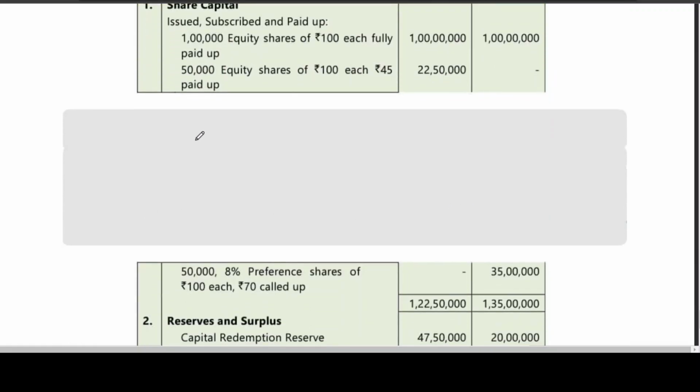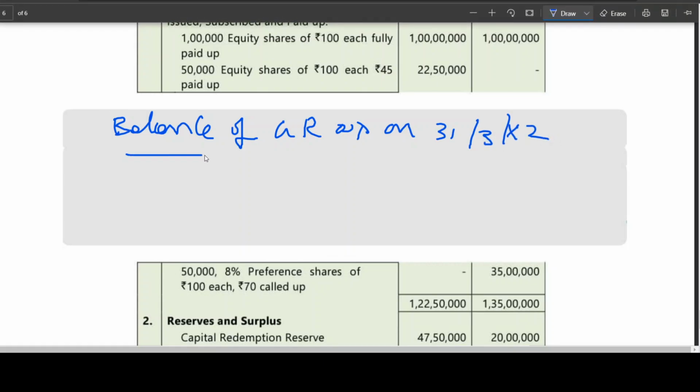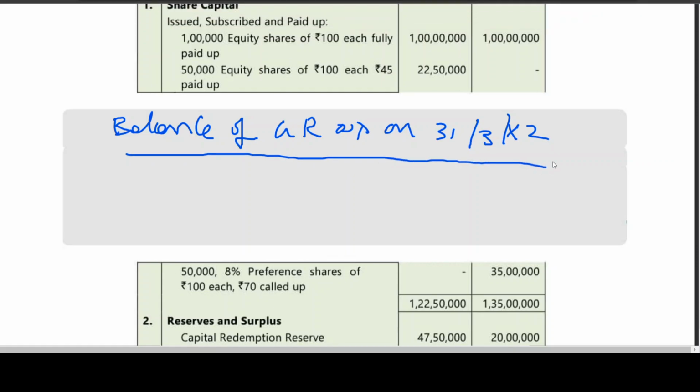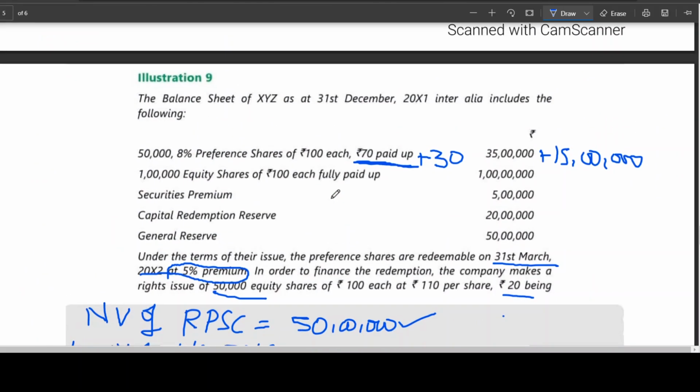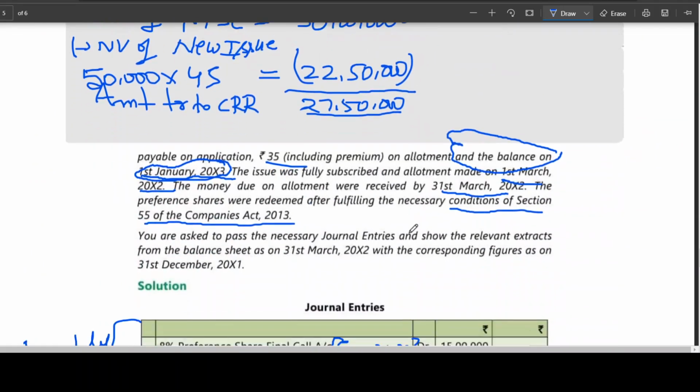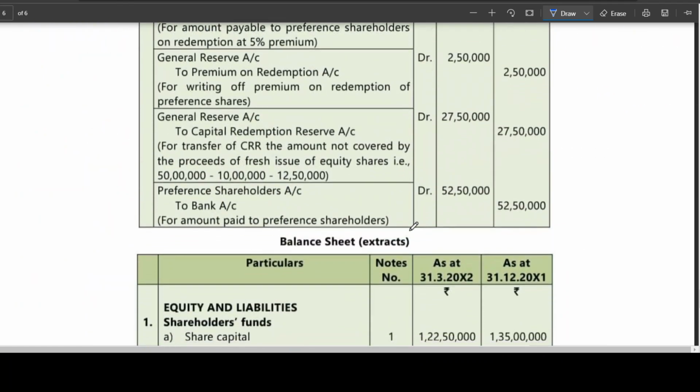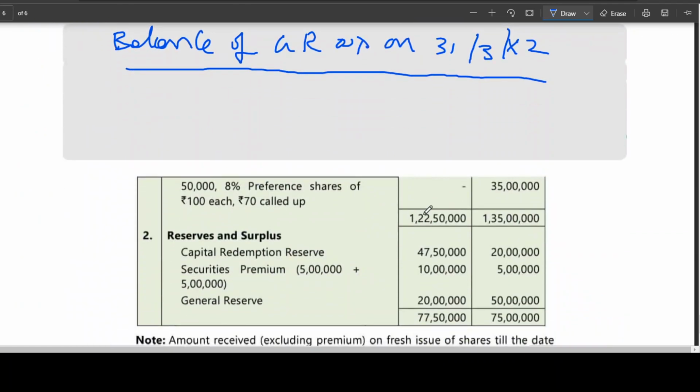Now if you see the balance of general reserve as on 31st March 2012, what is the general reserve given here in the problem? 50 lakhs. Is this clear?